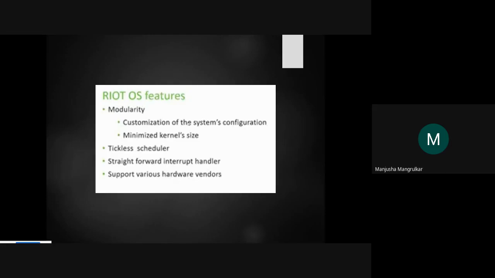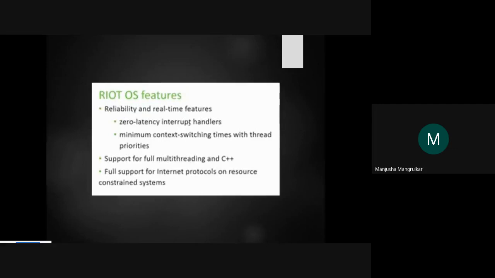It has tactical scheduling, and a straightforward interrupt handler. It is very straightforward to handle interrupts, and it supports various hardware vendors. It supports all because it is developed in a bigger way. But whenever it is installed into a particular device, a particular sensor, a particular IoT device, it installs only for that particular model, whatever task is there for that device. So that is called the microkernel architecture system.